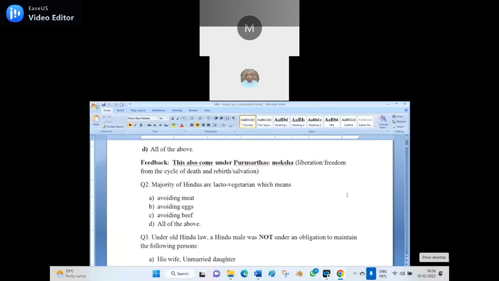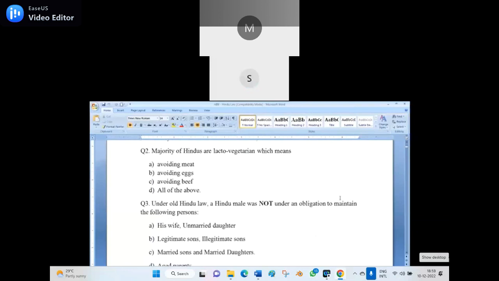The second question: the majority of Hindus are lacto-vegetarian. What is meant by lacto-vegetarian? Avoiding meat, avoiding beef. All of the above is the answer, because when you say meat, it includes everything, including beef.